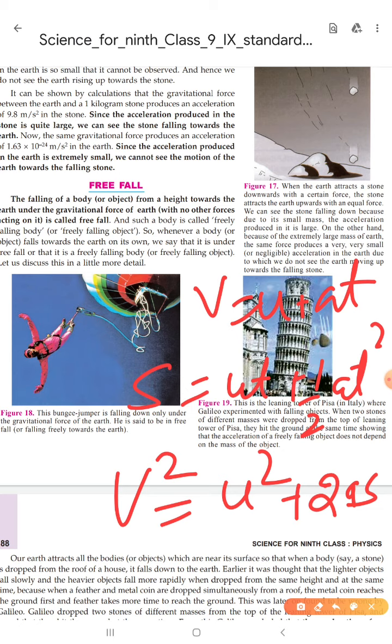You know u is initial velocity, v is final velocity, a is acceleration, s is the displacement covered by that body. Now we have a different type of motion, a motion in which there is a free fall condition also.